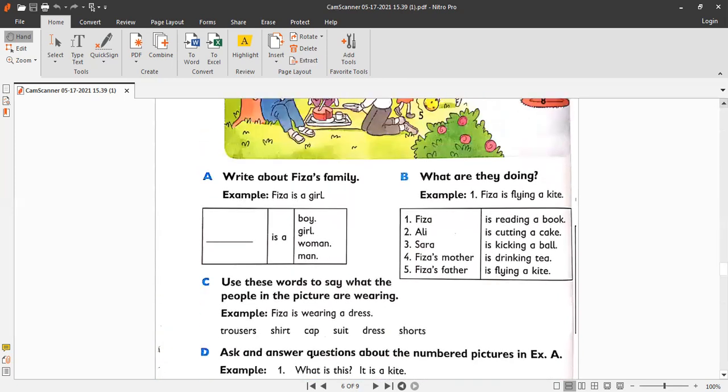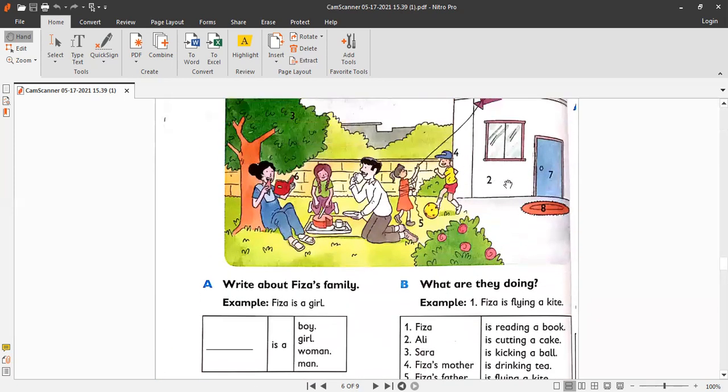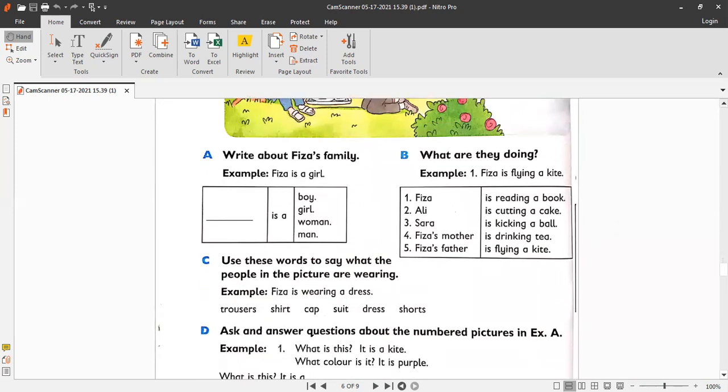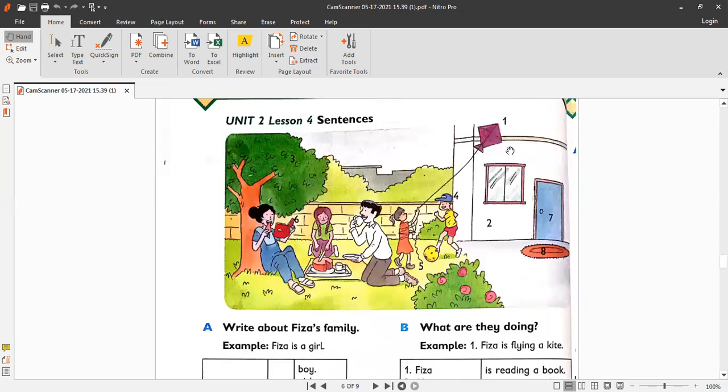Look at the color of the wall. Yes, it's white, right? So what about question number 3? And where is number 3 written? Yes, here. So first you have to write question number 3, part A, "What is this?" and then put a question mark at the end, and then write the answer.